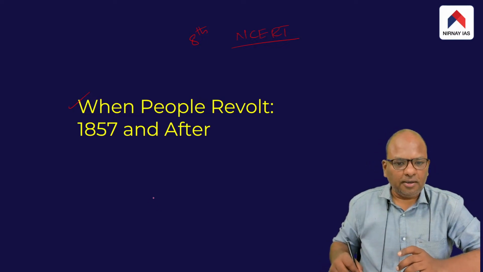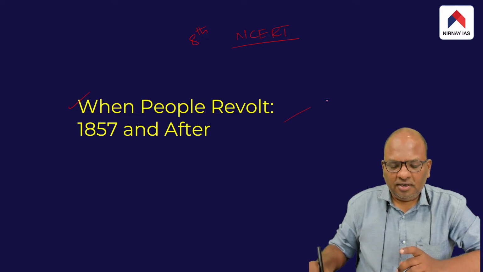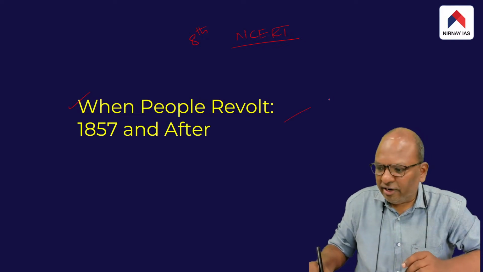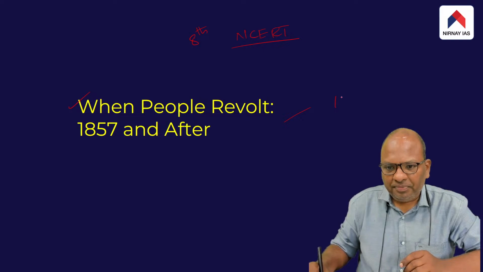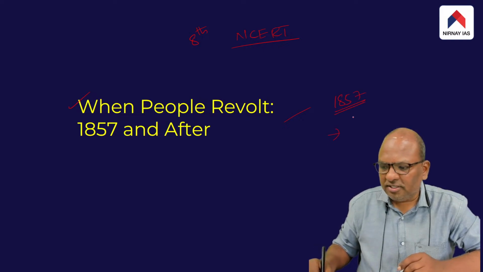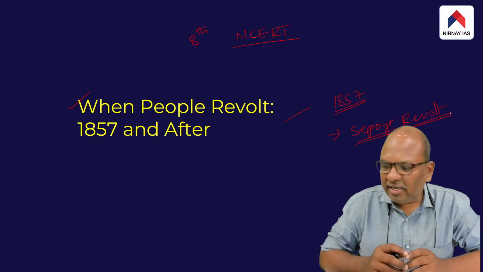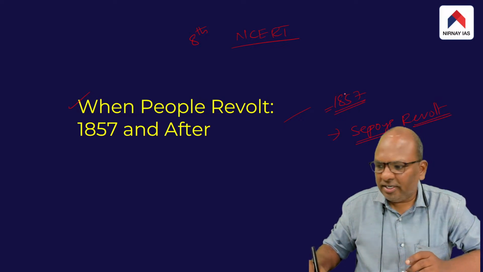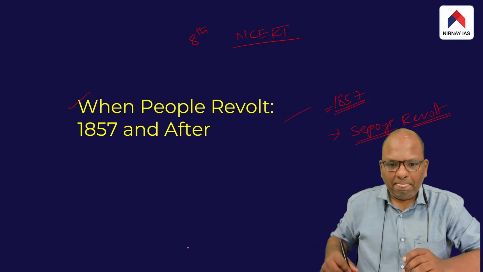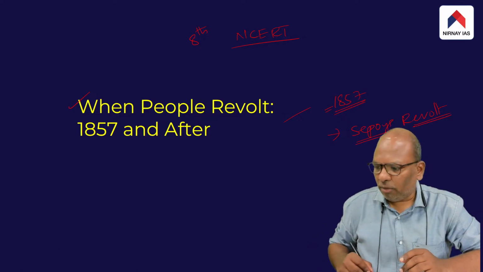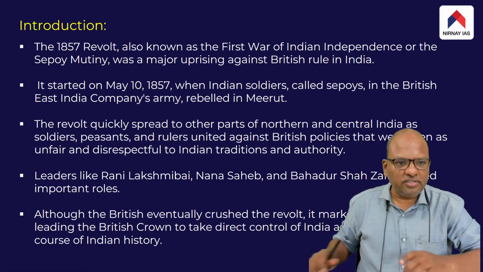Basically, this chapter deals with the major revolt that broke out in India in 1857. We call this revolt the Sepoys Revolt. This is a very important topic, so let us spend some time discussing various aspects of this particular topic.